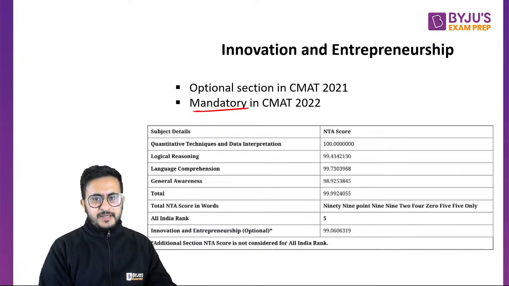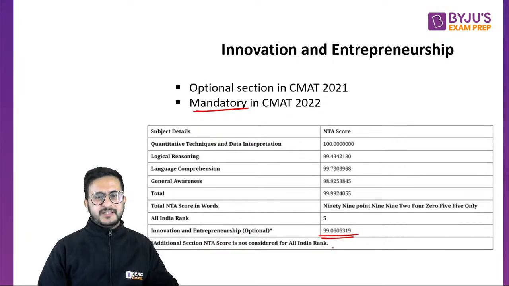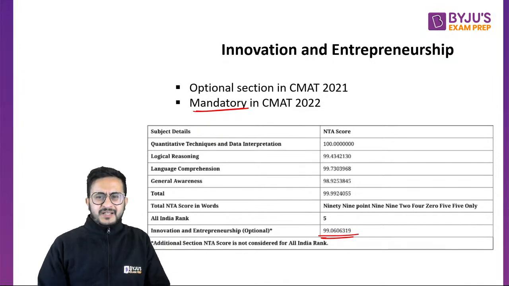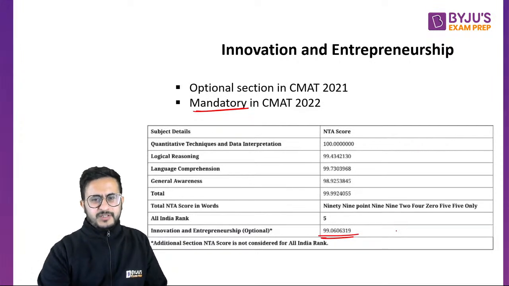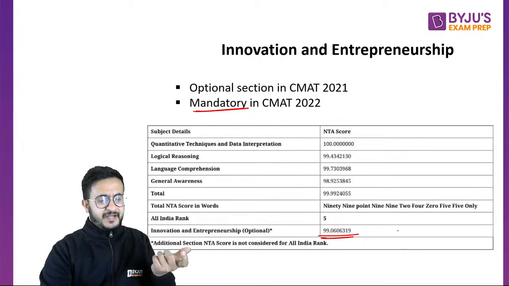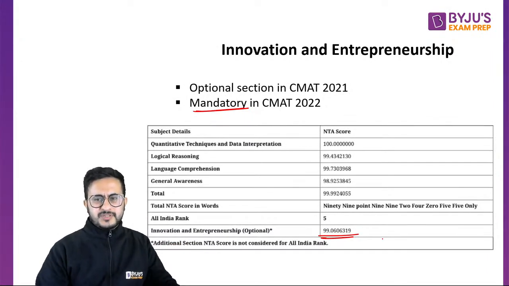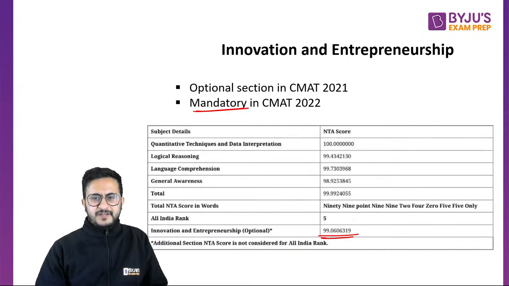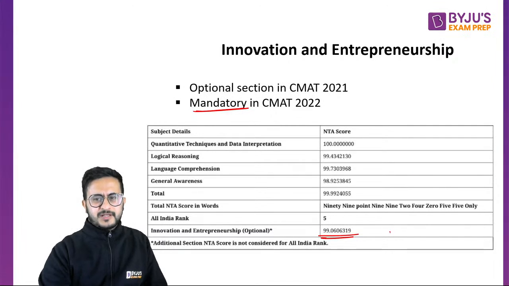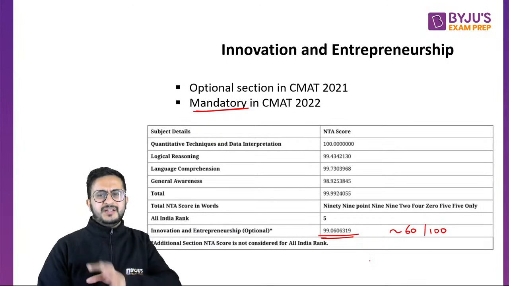So I appeared in this examination. I got like 99.06 percentile in this section. I don't remember, out of 25, I don't even remember if it had negative marking also. I think it had negative marking, and I remember that around 16, 17 questions I got correct out of 25. So if there was negative marking, maybe I must have attempted all. I would have got around 60 marks, right? Around 60 out of 100 marks. I got this percentile, right?